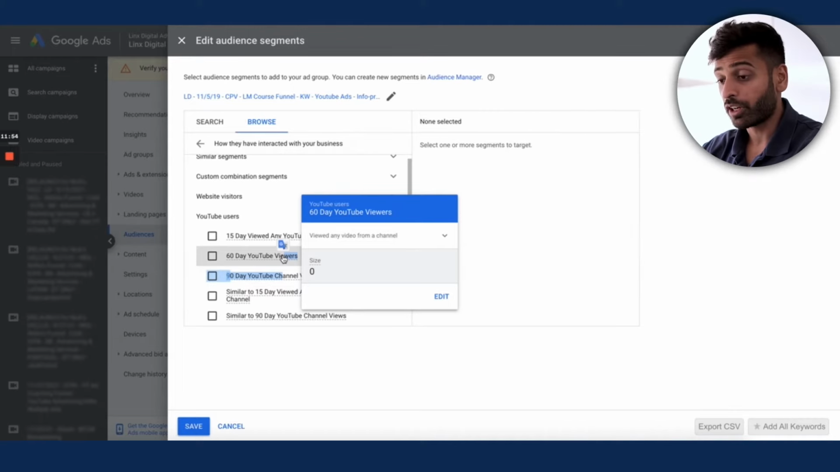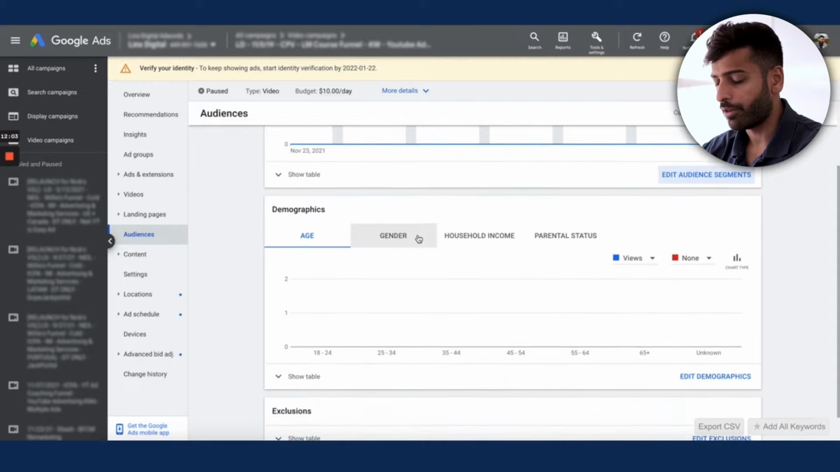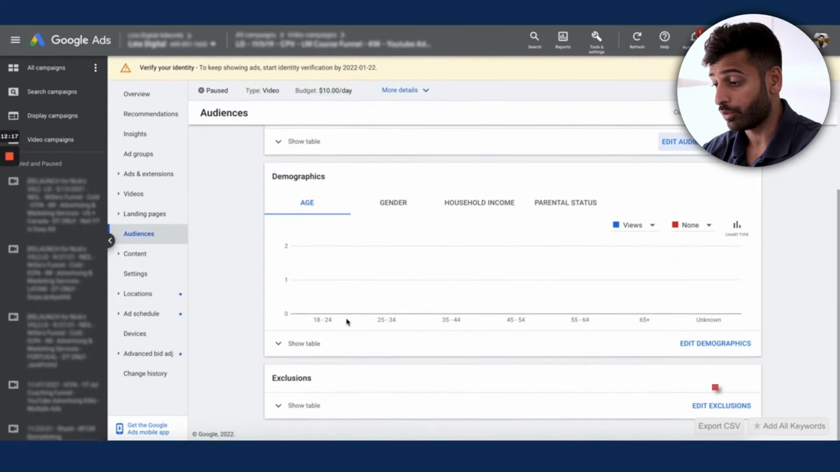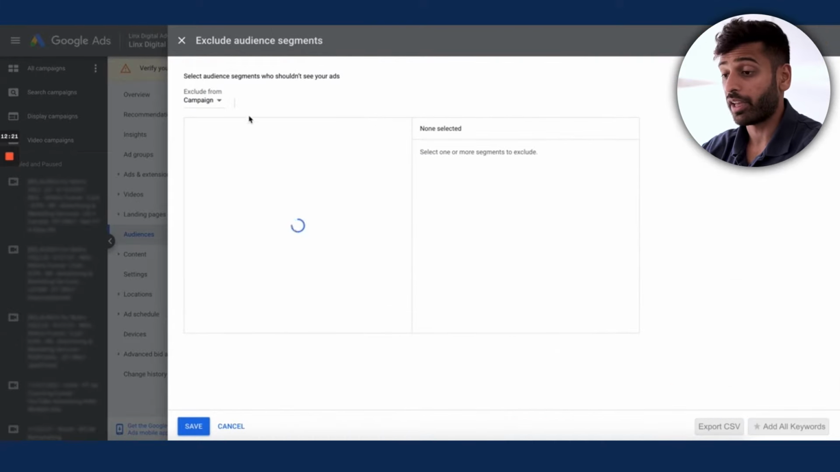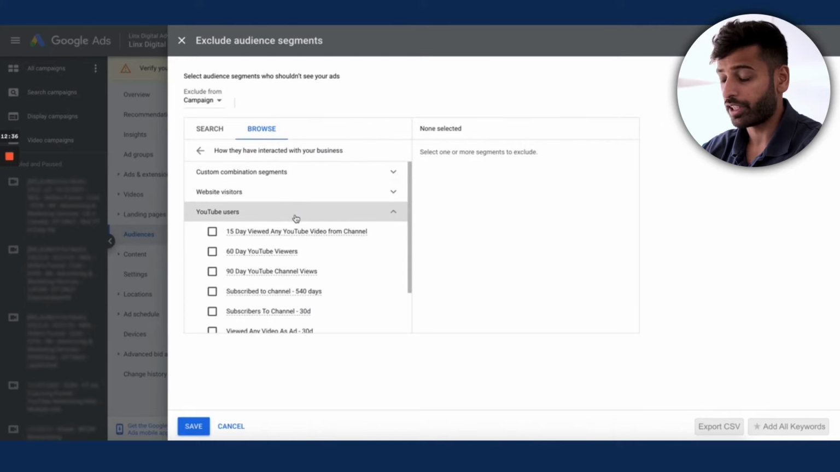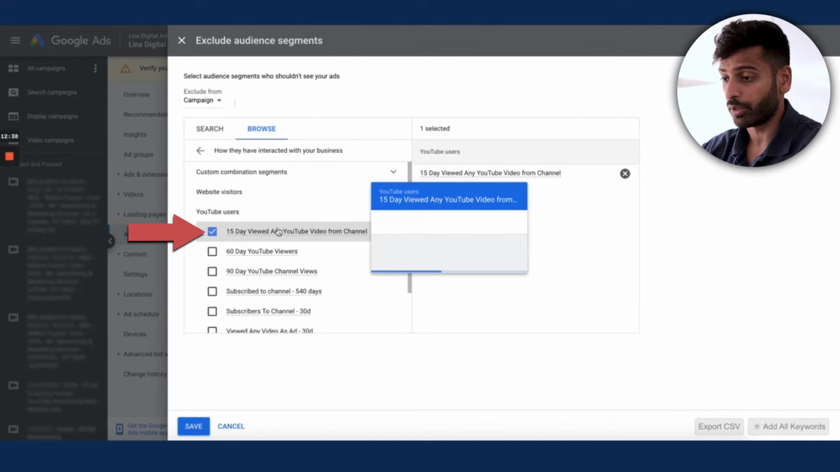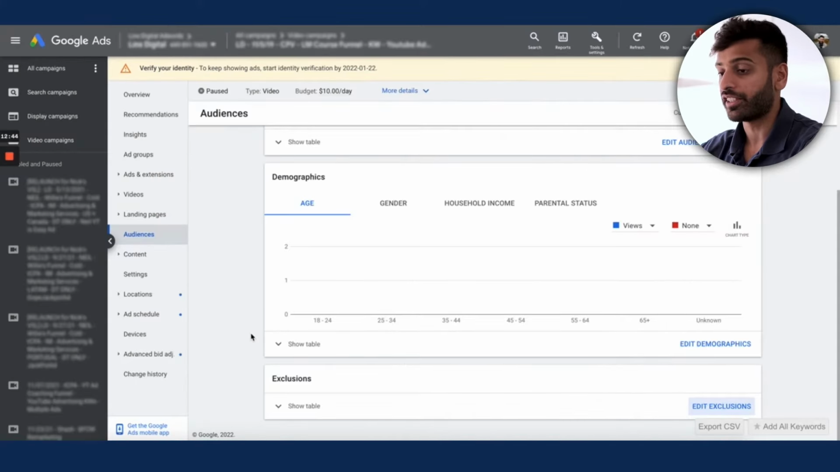If you want to be able to target people from 15 to 60, what you do is you add in 60-day YouTube viewers. And then you go here to edit exclusions. And then you go back here to edit exclusions and you go to YouTube users and you click 15 days. And now you've excluded these people. So now you're only targeting people who've seen a YouTube video between 15 and 60 days ago.